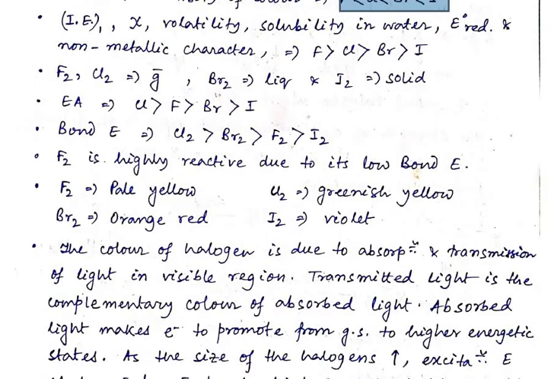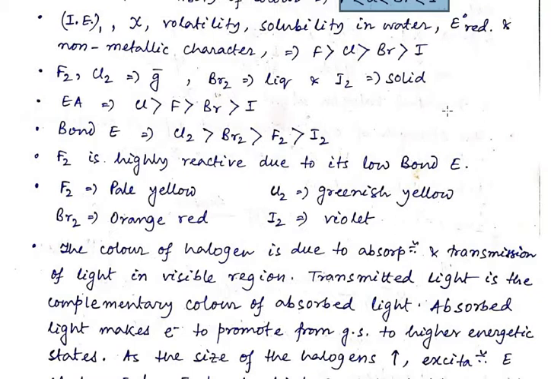Then if I look at the first ionization energy, density, volatility, solubility in water, reduction potential, and non-metallic character, with respect to these properties the order is fluorine maximum, then chlorine, then bromine, and then iodine. In group 17, fluorine and chlorine are gases, bromine is liquid, and iodine is solid. So three phases are there in group 17 elements.